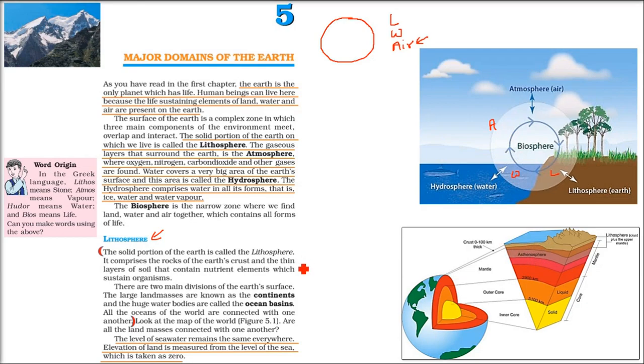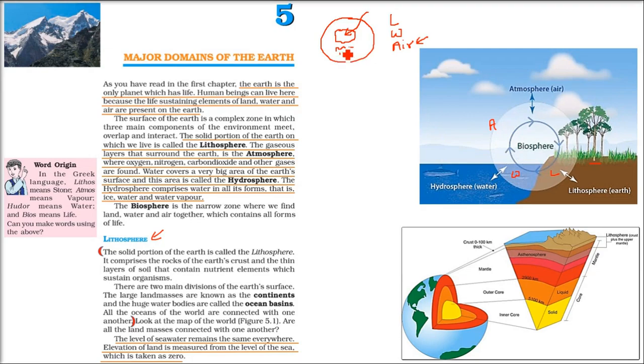Lithosphere, because it's a solid portion and it contains all the rocks, different kinds of soil, somewhere black, somewhere red, depending upon the jalvayu and the climate, and all the living organisms live on this lithosphere. So when we see lithosphere in terms of two parts, that is land masses and water, you will find only two things, either land masses or water. The land masses we can easily identify, and these are continents. Mahadweep. These are called continents.